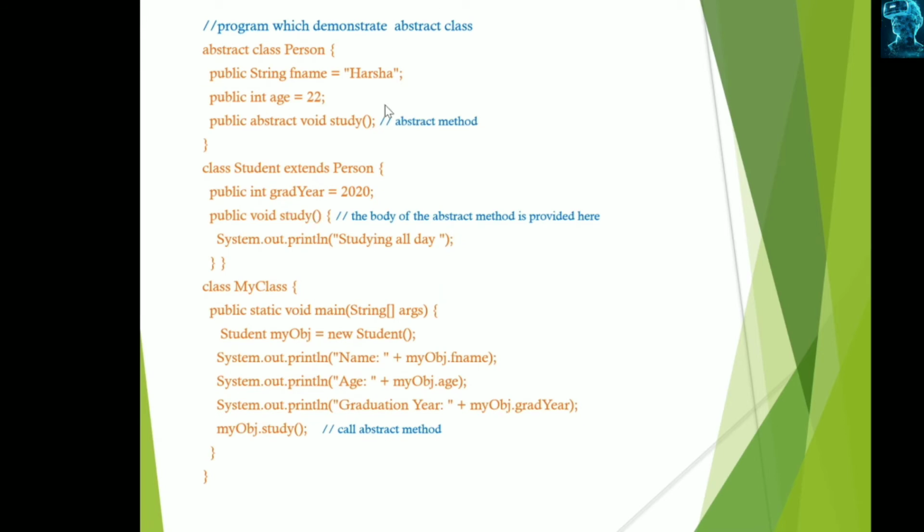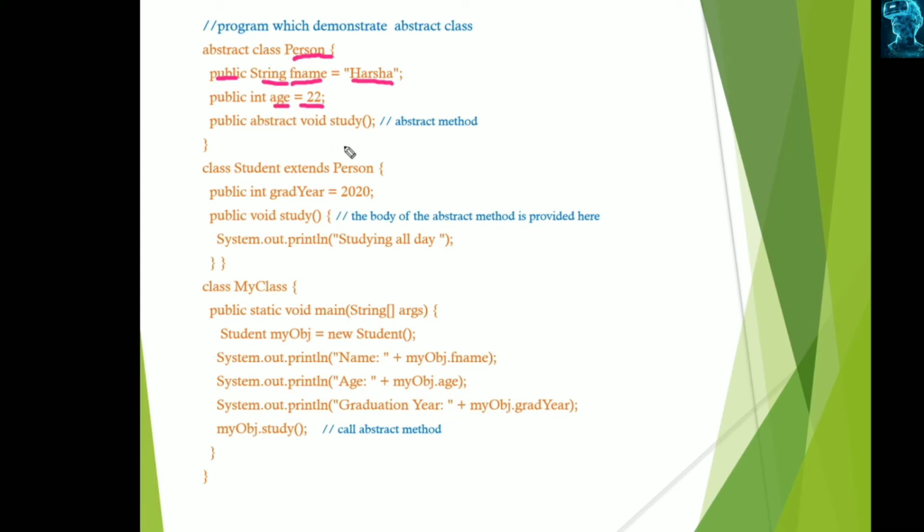And this is the example which demonstrates the abstract class. Here we have one abstract class, which is defined as Person. Person can be used as the superclass, parent class, model class or base class, which has the members fName, which is of string type, a public member assigned with some value, Harsha. And another variable, age, which is assigned the value 22.